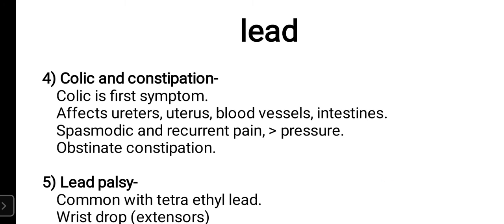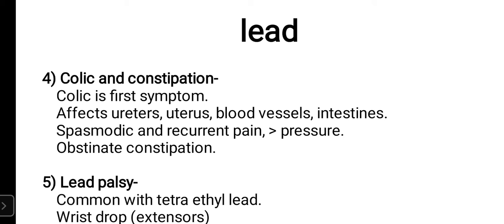Okay, now I'll see the next clinical feature. The next group of clinical presentation of chronic lead poisoning is colic and constipation. Colic is the first symptom. As the patient starts developing symptoms of lead poisoning, the patient will have colicky pain in the abdomen. So it will affect particularly the smooth muscles. It will first affect the smooth muscles of ureters, smooth muscles of the uterus, blood vessels and intestine also.